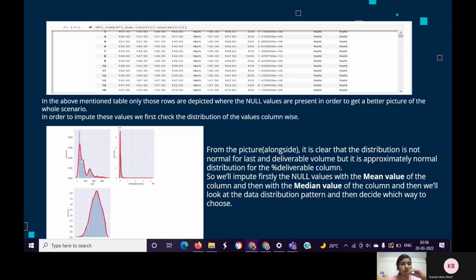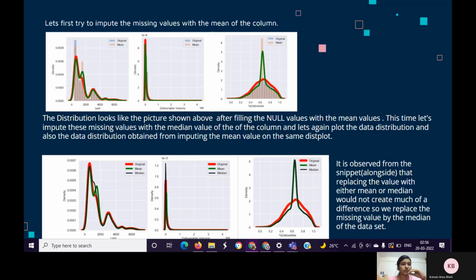To assign these values, first look at the distribution of the values by column. The following diagrams depict the data distribution type of the last, deliverable volume and percentage deliverable. The percentage deliverable data distribution type resembles a normal distribution, while the other two are randomly skewed. And now we impute the missing values with the mean of the column, and then again the data distribution type is checked and is shown in the figure.